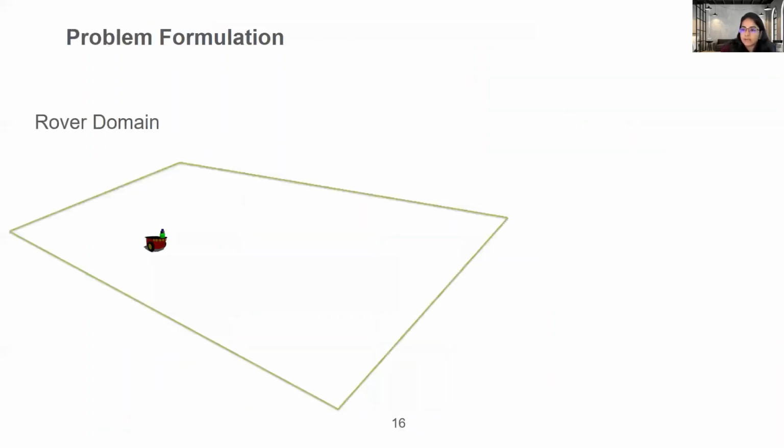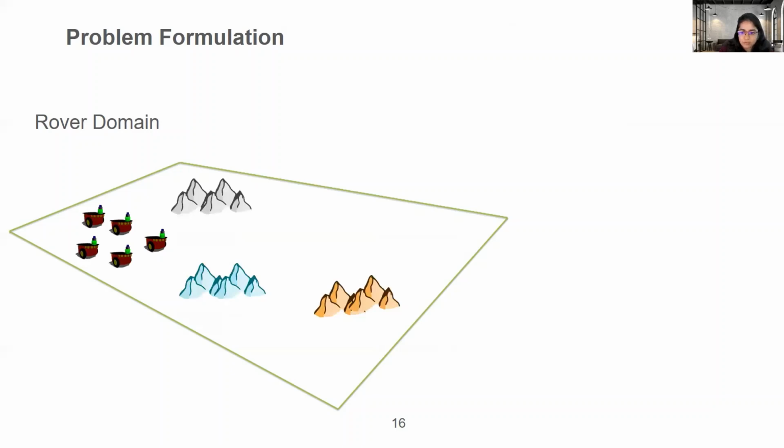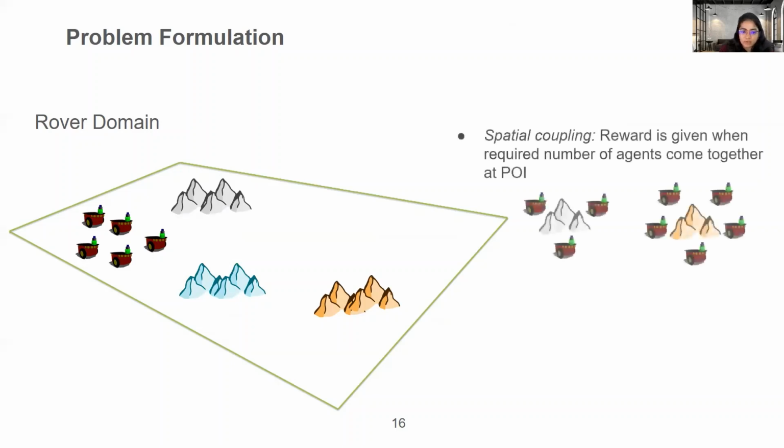So now, after a motivating example of soccer, we move to a more general framework of multi-agent coordination tasks for experimental purposes and problem setup. Now, this environment is motivated by a space exploration task. Here we have multiple agents and a bunch of points of interest denoted by these rocks. And the goal of the agents is to maximally explore, basically visit the maximum number of points of interest and collect rock samples here. Here we have a bunch of constraints.